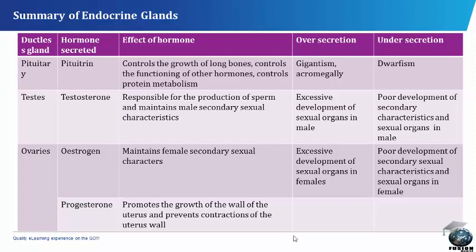The ovaries. In the ovary, the hormones secreted are the estrogen and the progesterone. The estrogen maintains female secondary sexual characters, and the oversecretion of it causes excessive development of sexual organs in females, while undersecretion of it causes poor development of secondary sexual characteristics and sexual organs in females. The progesterone promotes the growth of the wall of the uterus and prevents contractions of the uterus wall.